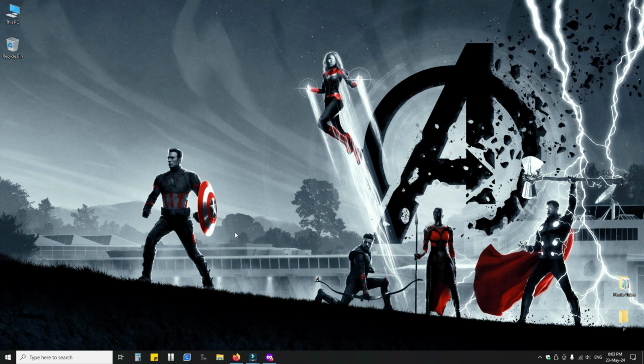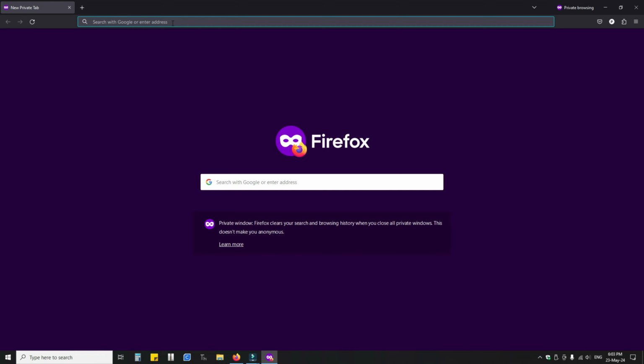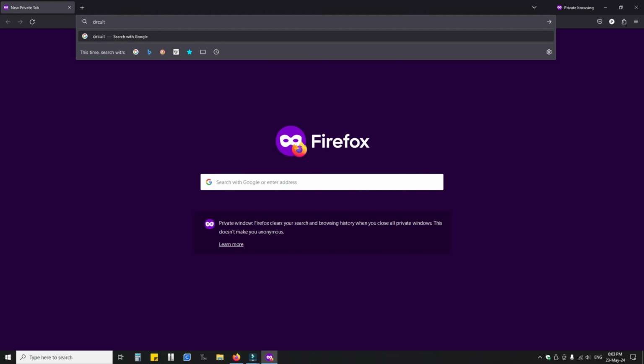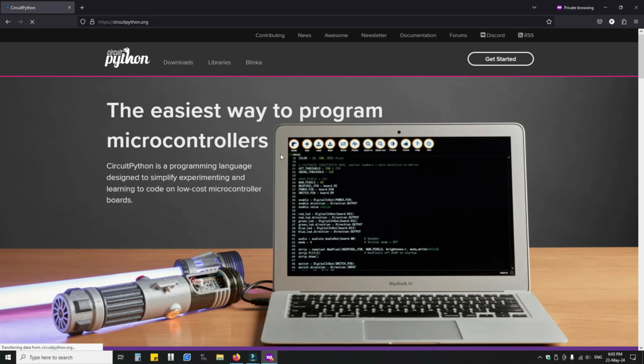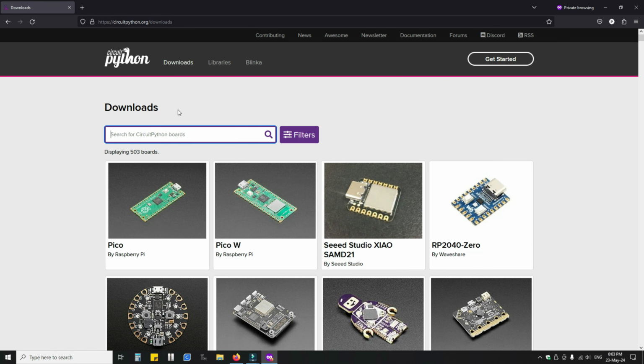First, let's install CircuitPython firmware on the development board. On the browser, just search for CircuitPython. The official website should appear on the top of the search results. Just click on it. On the CircuitPython homepage, look for the download option in the top navigation bar. Click on Downloads, where you will find a list of supported development boards. The Raspberry Pi Pico should be on the top of the list.